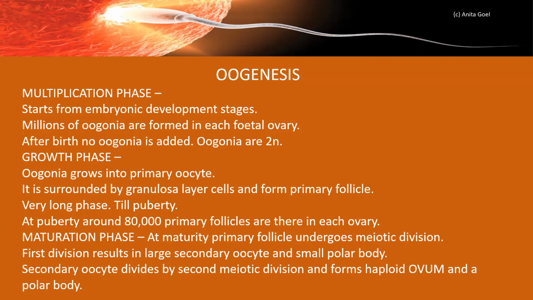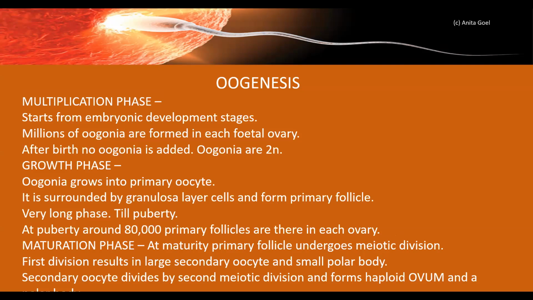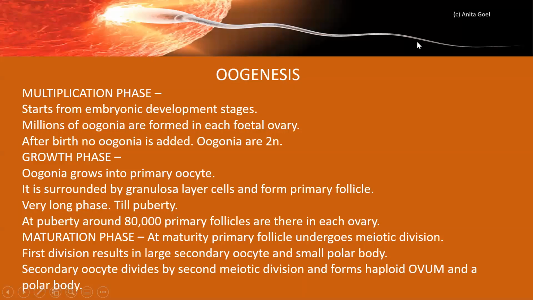Student, one thing more, just remember that there is similarity between the process of gamete formation in plants as well as in human. In plants also, do you remember that only one megaspore is formed, right? From the MMC, only one embryo sac is formed. But on the other hand, from one PMC, 4 microspores are formed. So though plants and human are totally different, the basic mechanism is same.